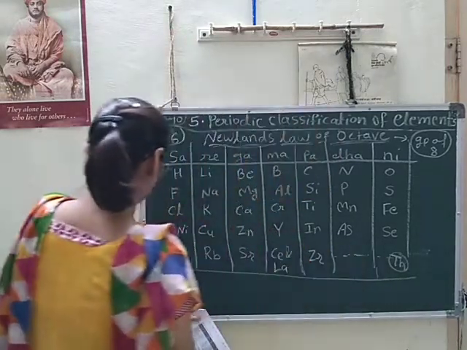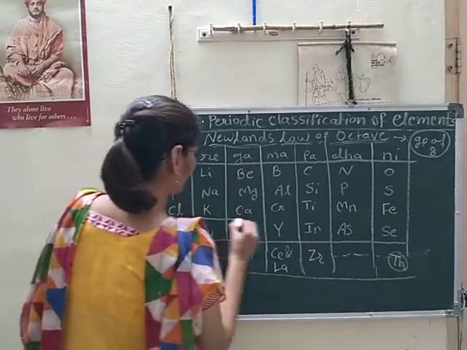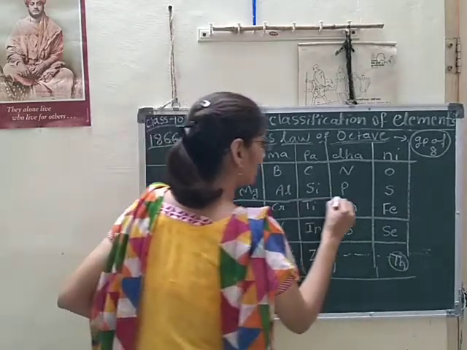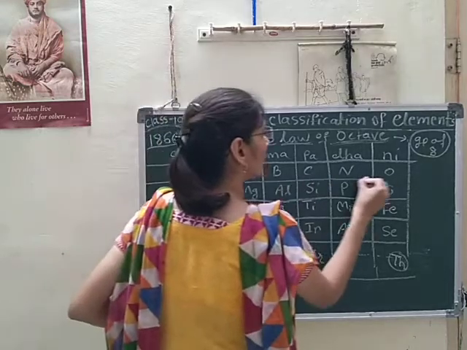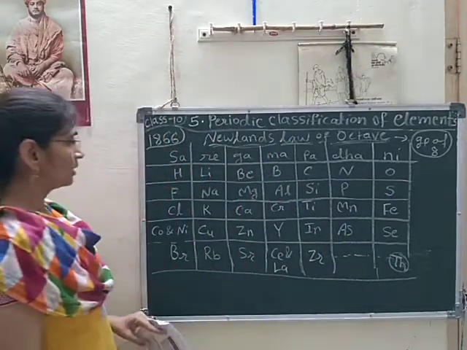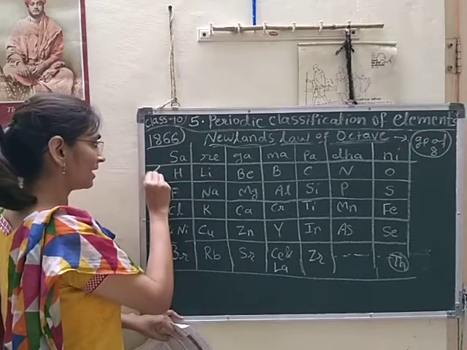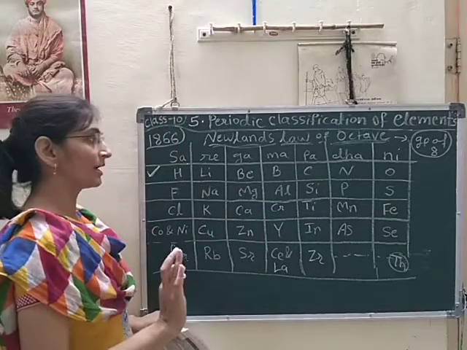And so on. That is the meaning of that. This is the Newland periodic table in brief. Not all elements I have written here. Only a few elements I have taken for our study. So the main thing is hydrogen is the first element. It started from here, and thorium is the last element in his periodic table.